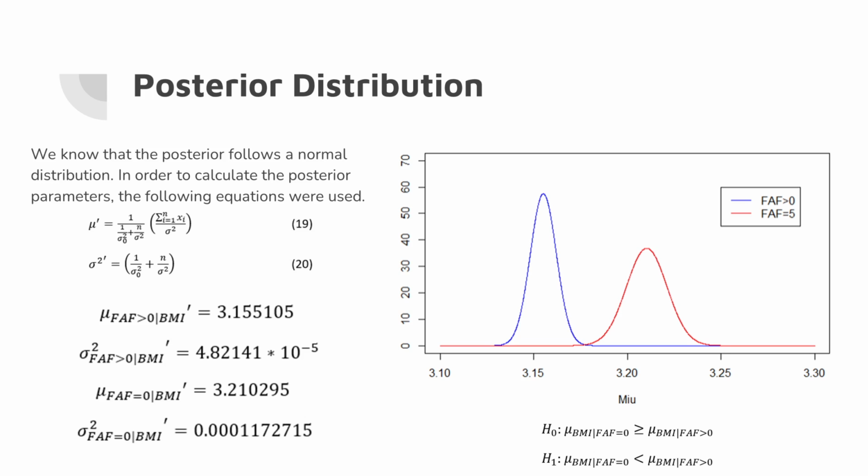For our posterior distribution, we input the values that we previously obtained, again in the following equations, and then we plotted the results. And we can see that although there is no more overlapping, the curve corresponding to no physical activity is more to the right, so it has a greater value as stated in our null hypothesis, so it is still not rejected.